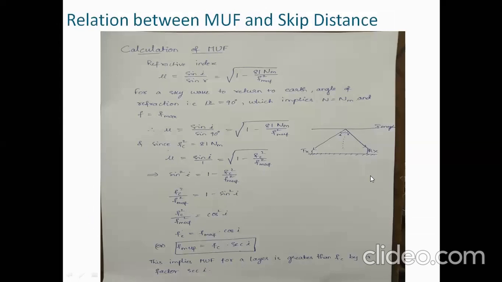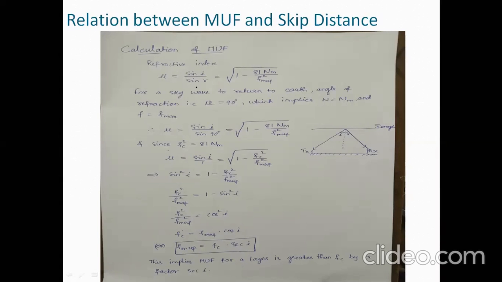So this is very important. Let us see the relation between MUF and skip distance. Okay. So how to calculate MUF? Before calculating MUF, we have to discuss the refractive index a little, and we have already seen the relation between maximum usable frequency and critical frequency, which is this formula: FMUF equal to FC into secant I. Okay, then next, see here, calculation of MUF.